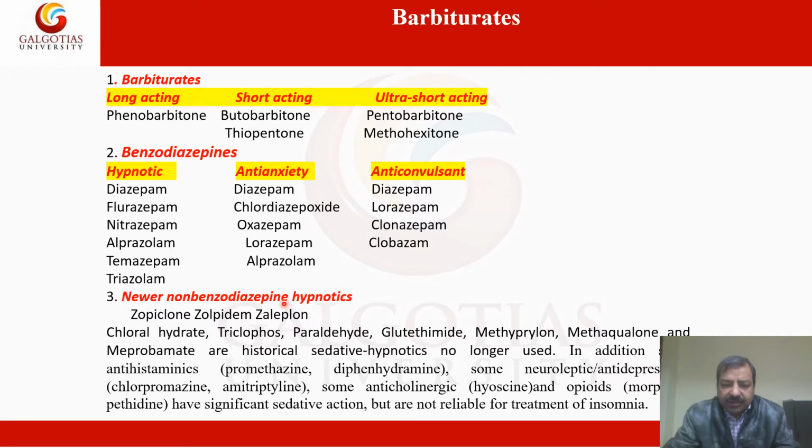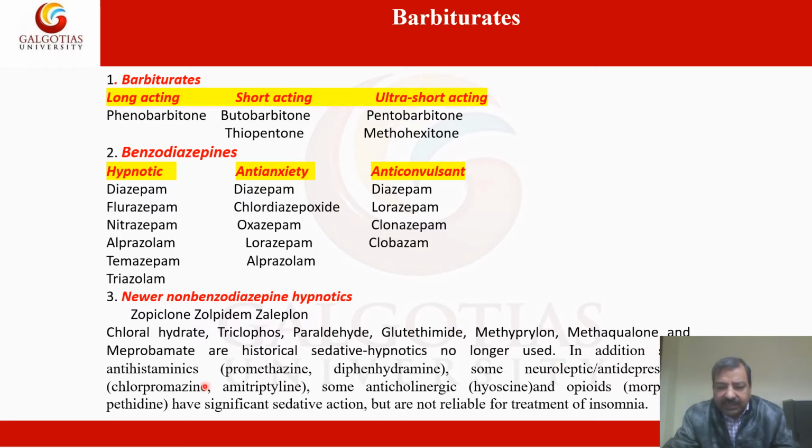Then the non-benzodiazepine hypnotics, that is zopiclone, zolpidem, and zaleplon. Then the chloral hydrates, that is the name of the drugs: triclofos, paraldehyde, glutethimide, methyprylon, and meprobamate, are historical sedatives and hypnotics no longer used now.